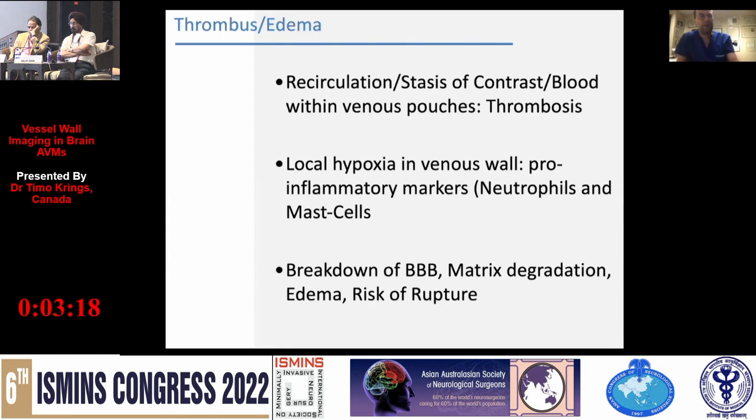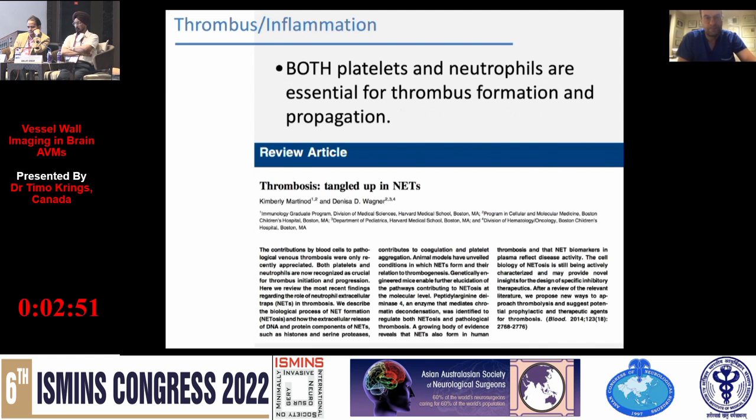So, what is the interplay between thrombus and edema? Well, maybe due to the recirculation of contrast within the venous pouches, we will get thrombosis. Thrombosis prevents the oxygen from going to the vessel wall, which will lead to local hypoxia in the venous wall. And this can lead to breakdown of the blood-brain barrier, matrix degradation, edema, inflammatory changes, and therefore the risk of rupture.